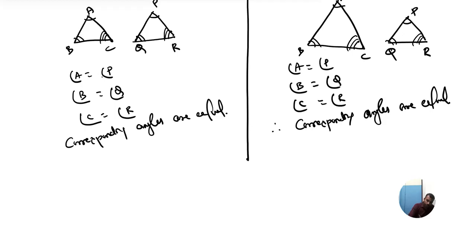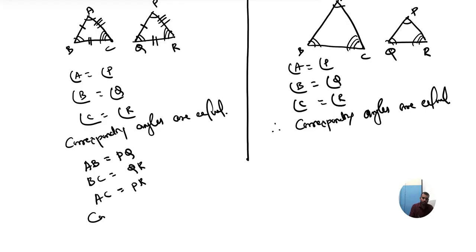Now come back to this figure. Suppose I am taking AB, here I will take PQ. Here I will take BC, here I will take QR. Here I will take AC, here I will take PR. So what this indicates? This indicates that side AB is equal to side PQ, side BC is equal to side QR, and side AC or CA, both are same. Don't get confused. AC or CA, you can write anything. Side AC is equal to side PR. This shows that corresponding, what does this indicate?